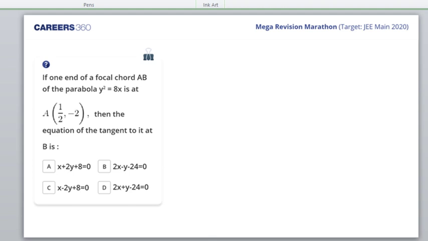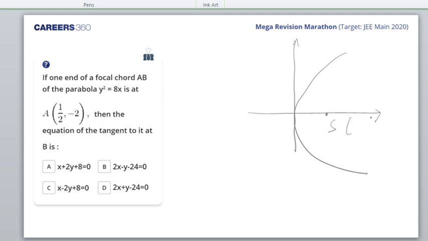Good. Let me come to the solution. As I told you, in a right hand parabola, if AB is a focal chord, the focus is (a, 0). In our case, y square is equal to 8x.